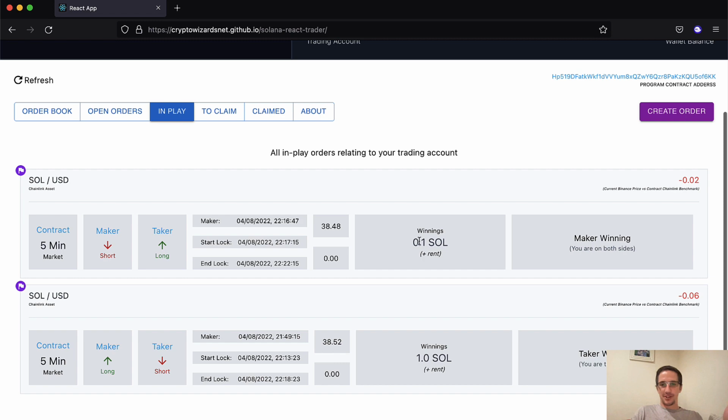And you don't have to just do this with 1.1 Solana. You can do it with 5 Solana or 1 Solana or whatever you put in the comments, right? You think we should do.